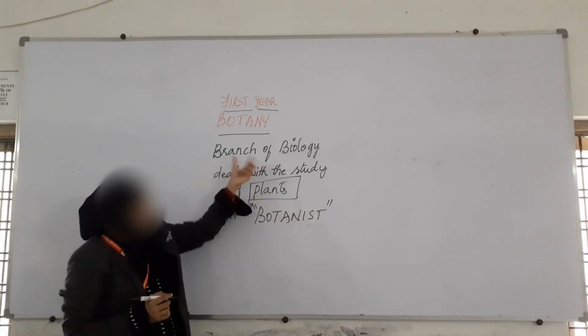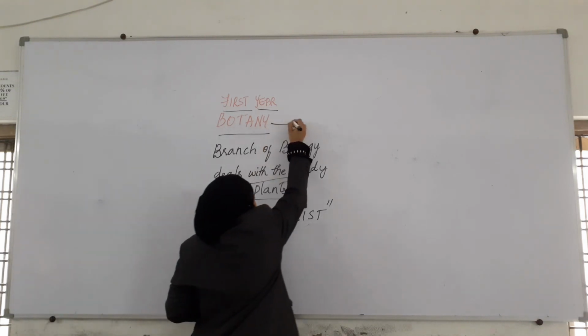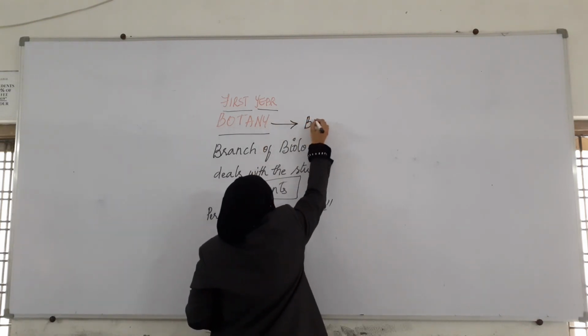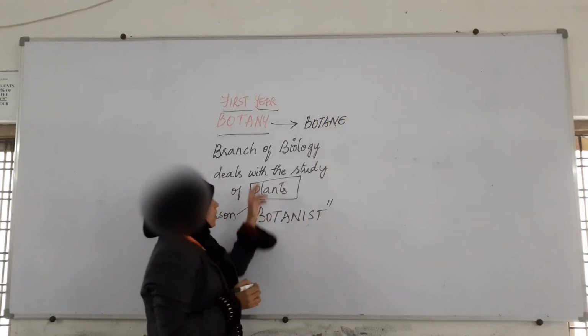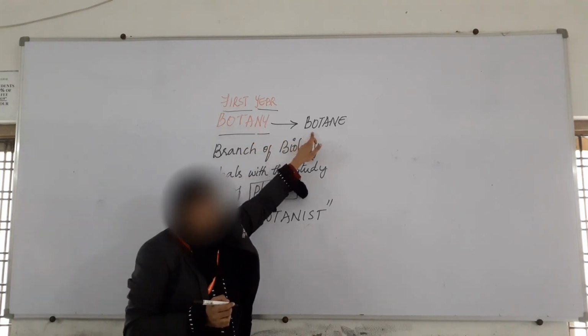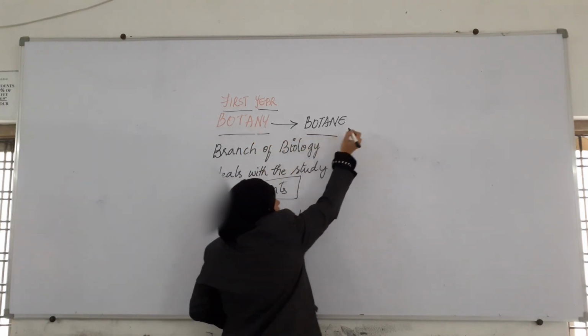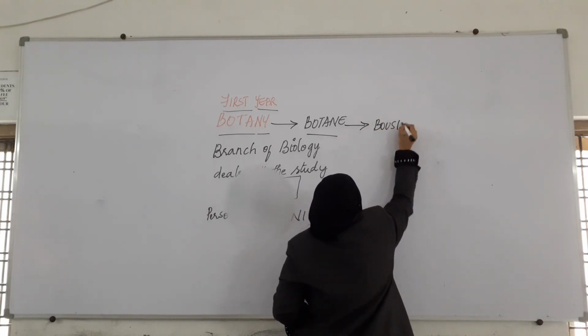The word botany has been derived from the adjective botane, which was derived from the word Bauskine.